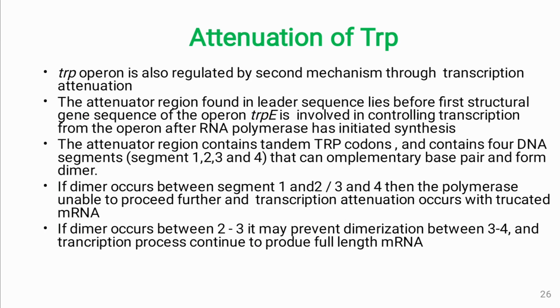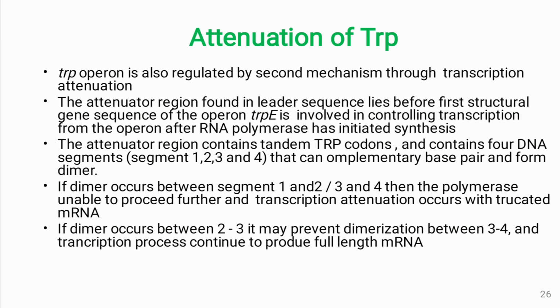In addition, through a second mechanism, tryptophan synthesis is regulated, and that is called attenuation. So the trp operon is also regulated by this second mechanism. The attenuator region, found in the leader sequence before the first structural gene, trpE, is involved in controlling transcription from the operon after RNA polymerase has initiated synthesis. The attenuator region contains tandem tryptophan codons, and it contains 4 DNA segments that share complementary sequences and tend to base pair and form dimers.